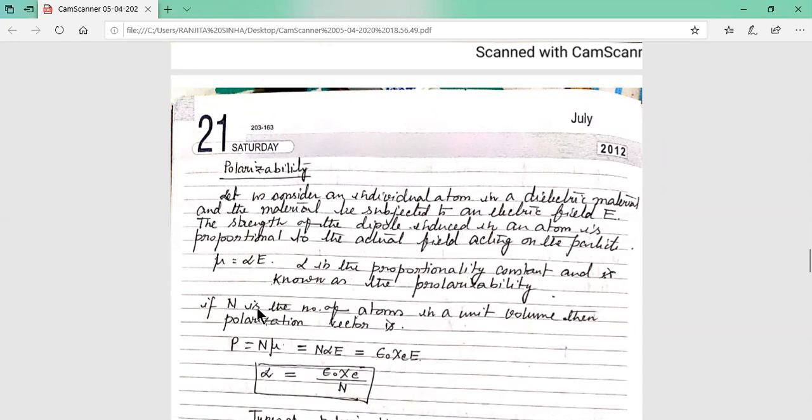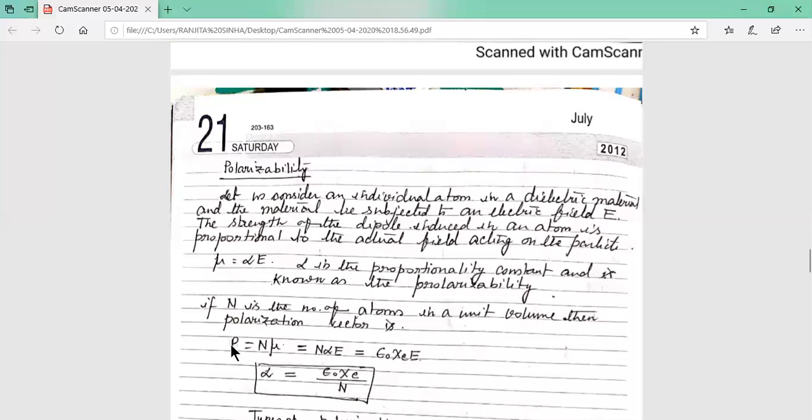Now, if there are n number of atoms per unit volume of the dielectric, then the polarization vector is P equals N into mu.